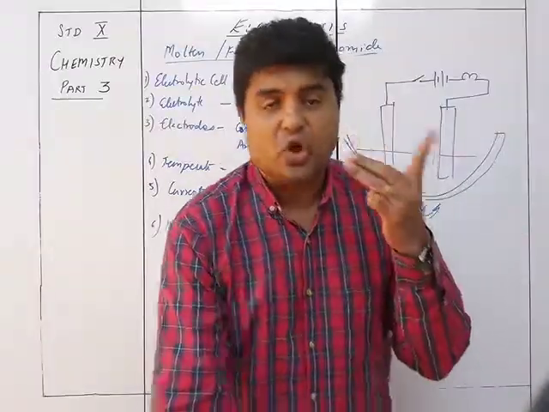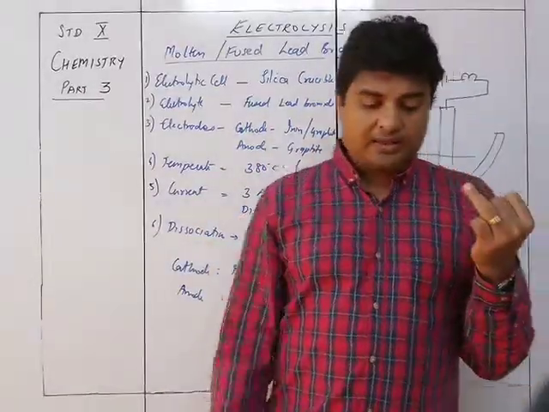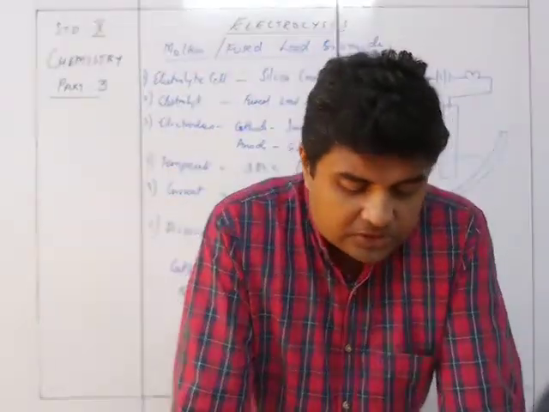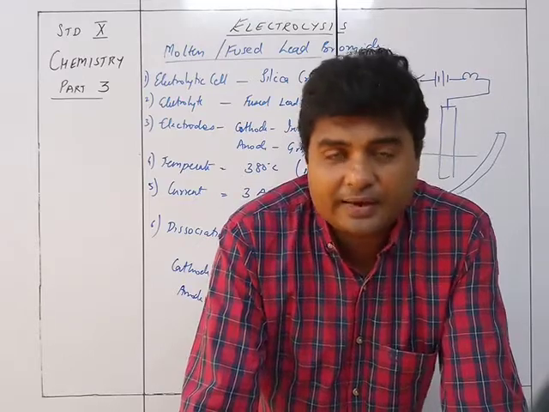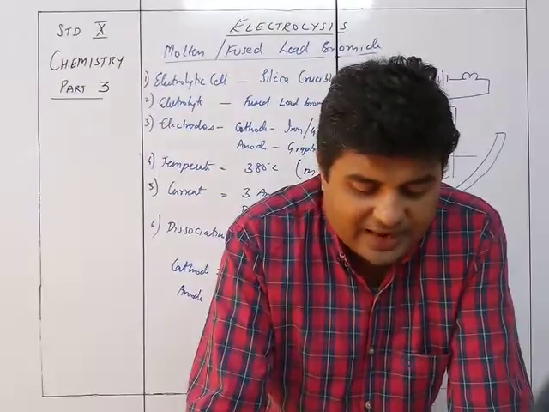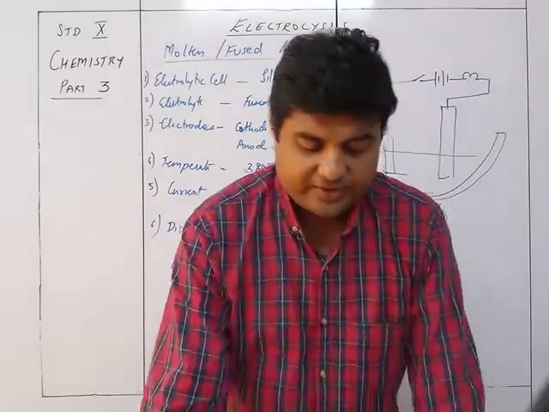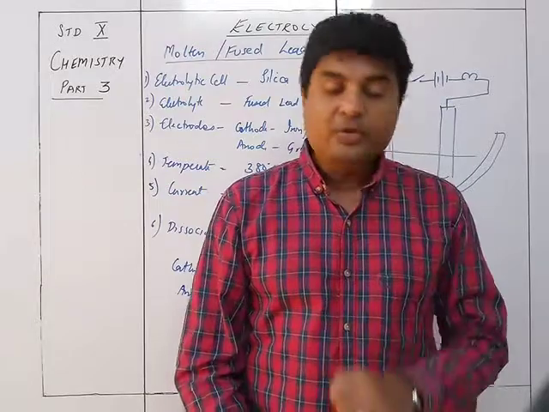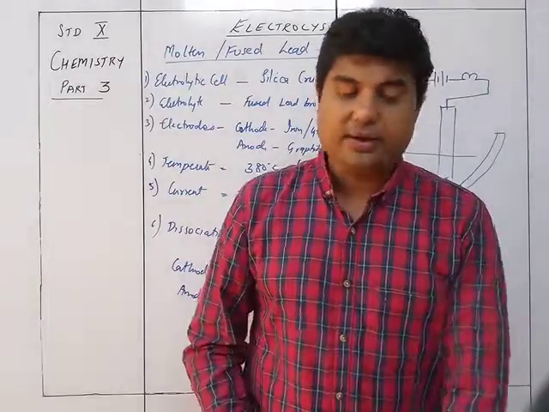One is that it is non-reactive, it can withstand high temperature which is required over here, and the third is almost non-conducting of electricity. Solid lead bromide is a non-electrolyte of electric current, since its ions are not free but held together by electrostatic force of attraction, and ions become free when lead bromide is in the fused or molten state. Hence the crucible is heated to maintain lead bromide in a molten state.